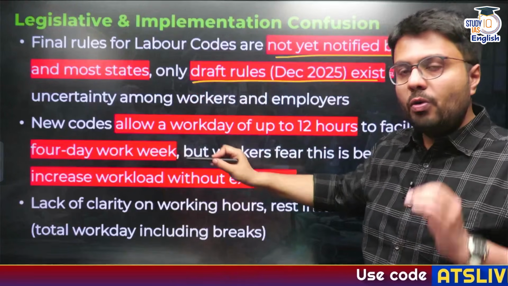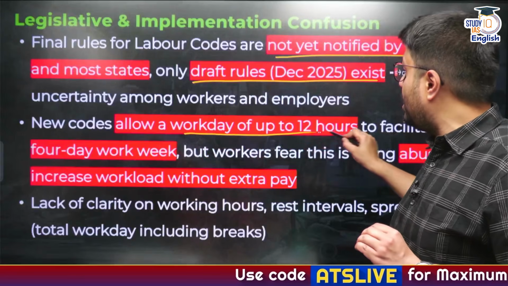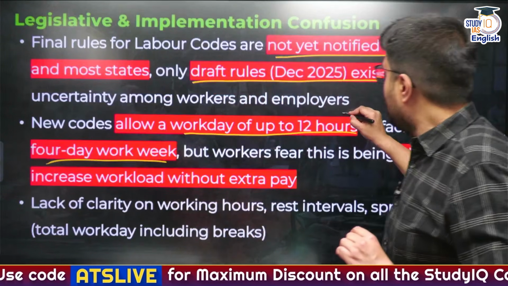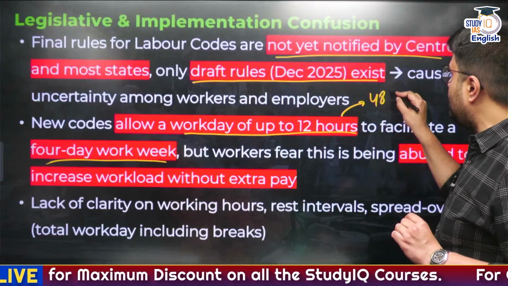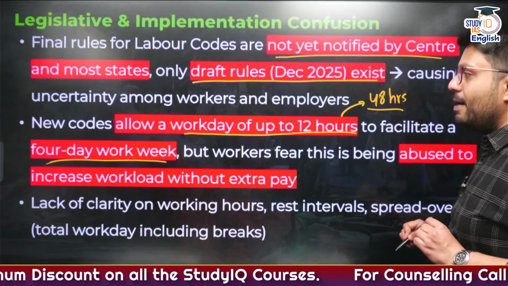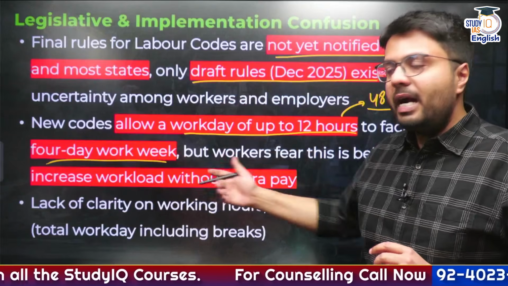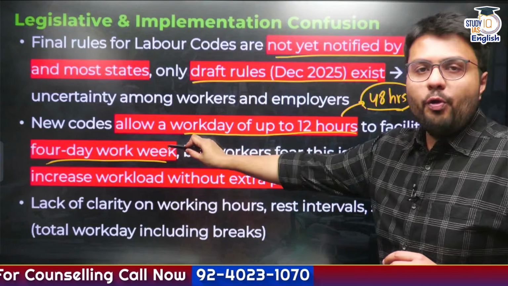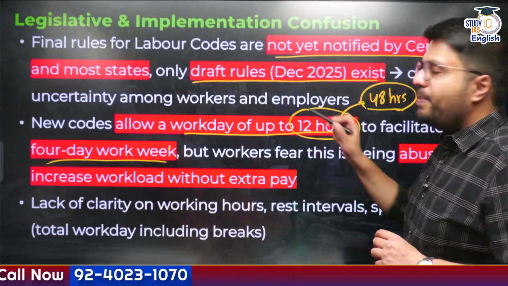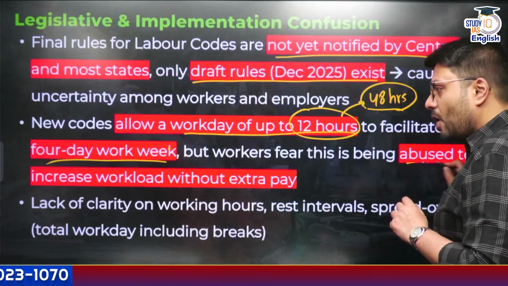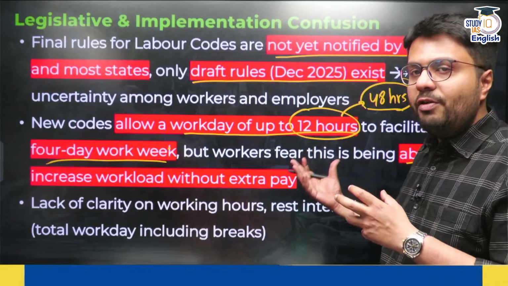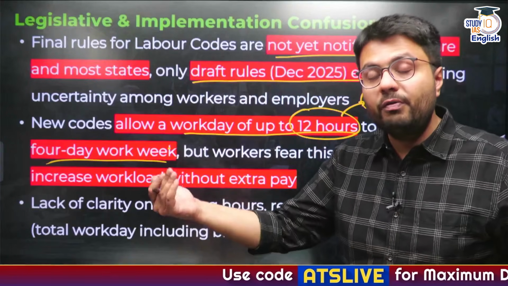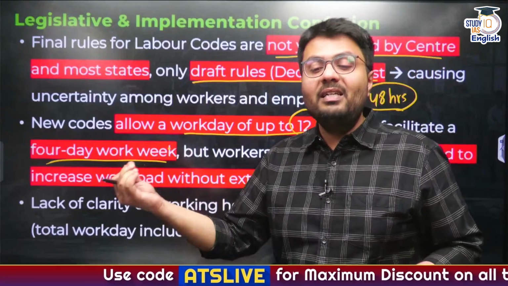Now, the new codes allow an increase of the workday up to 12 hours in order to facilitate a 4-day work week, because these laws have fixed 48 hours as the maximum working hours for any labor. The government also wants to increase flexibility, so they have thought that if you provide a 4-day work week, you can keep people working for 12 hours. Now, many workers feel that this kind of provision without adequate safeguards can lead to exploitation of workers, particularly in sectors like IT.